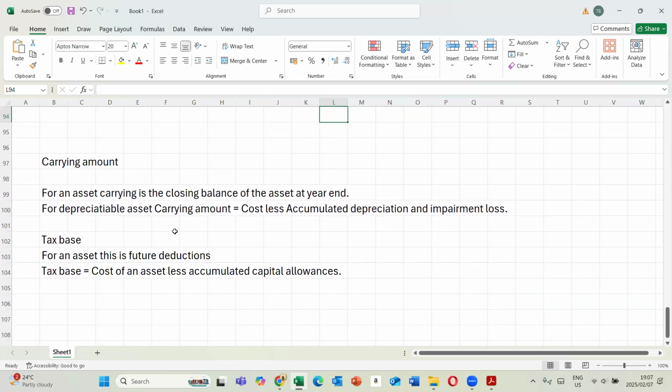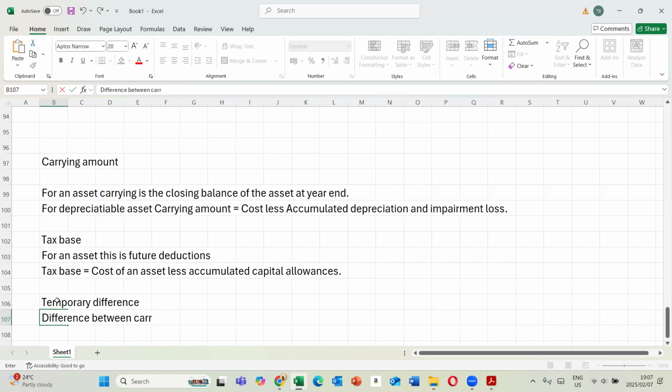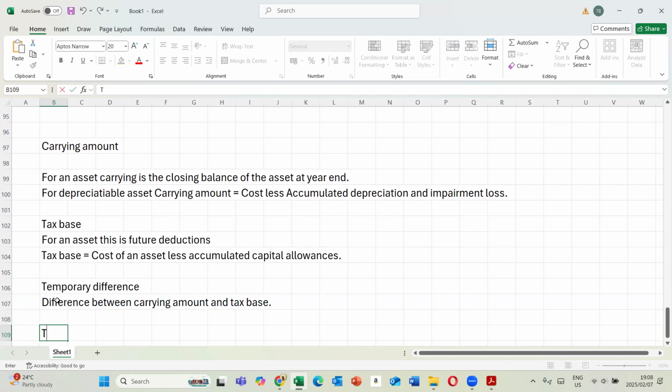So temporary difference, which we record in the calculation of normal tax, is the difference between the carrying amount and the tax base. That's what gives you this part of the question. So when you're calculating the temporary difference, we're saying the difference between the carrying amount and the tax base. That's what gives us the temporary difference.